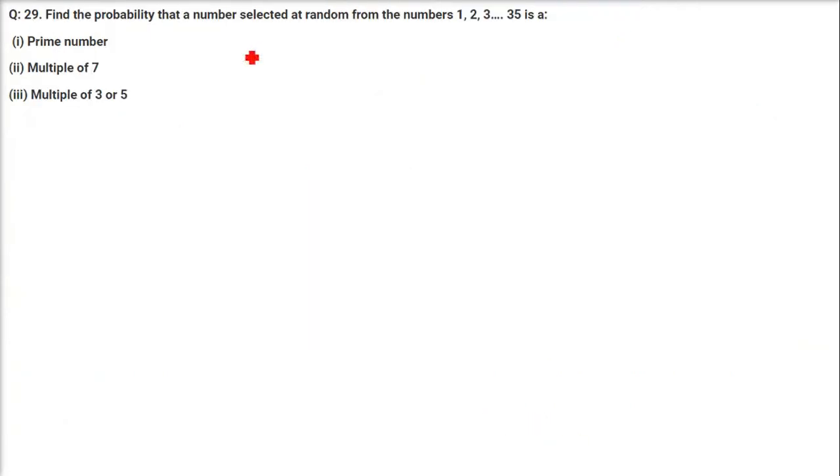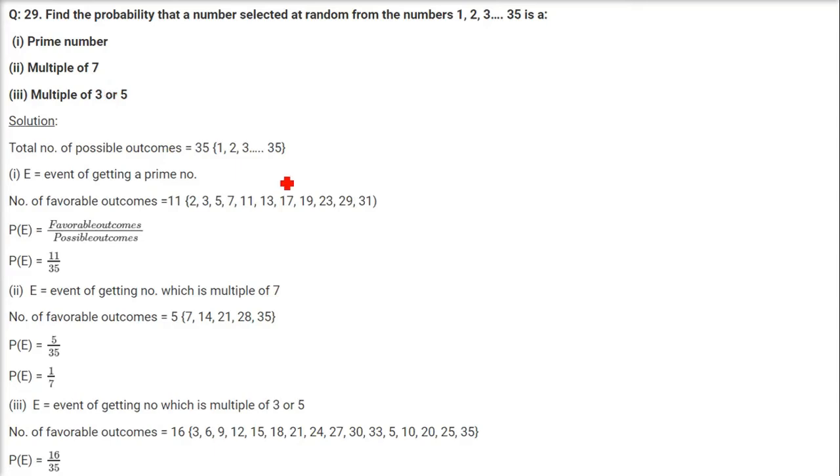Find the probability that the number selected at random from the numbers 1 to 35 is a prime number, multiple of 7, multiple of 3 or 5. So let us start with prime numbers. The best way is to find out the numbers which are prime. Prime numbers are those which are divisible only by themselves or 1. No other number can divide them. So let us list all the prime numbers between 1 and 35. If you count, it is going to come as 11.